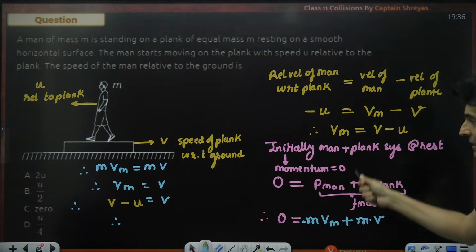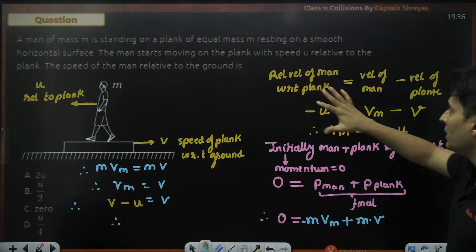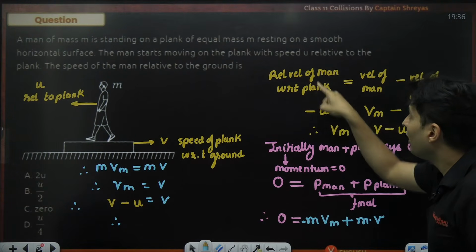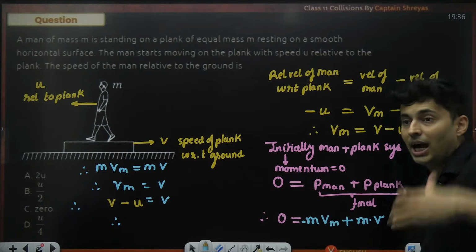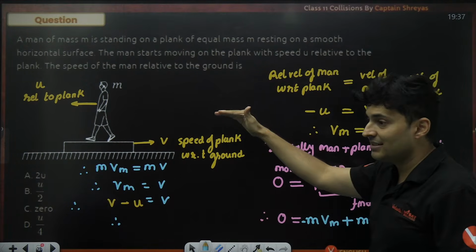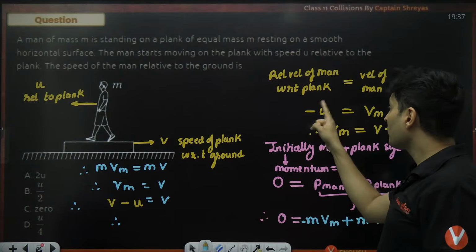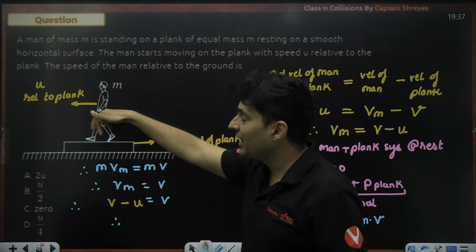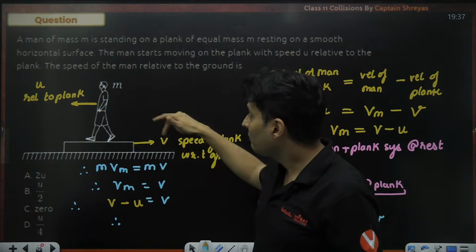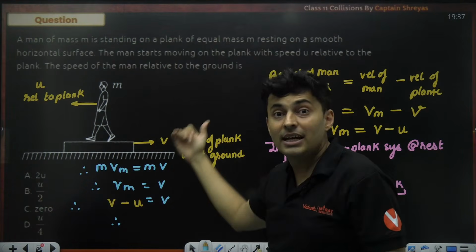See, the mistake happens in this part. Here, understand, when I put minus u, I have already made that assumption that everything on the left side is negative, right side is positive. The person is walking like this with u speed relative to the plank.